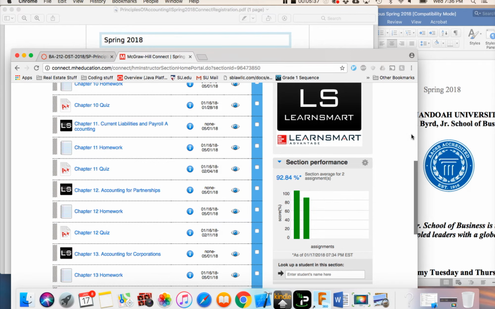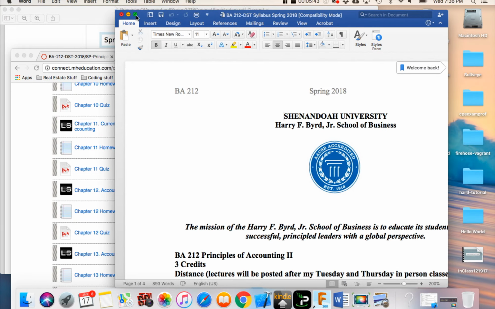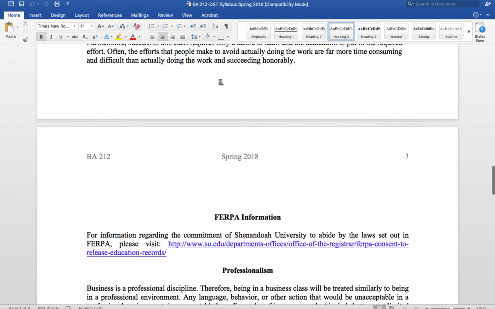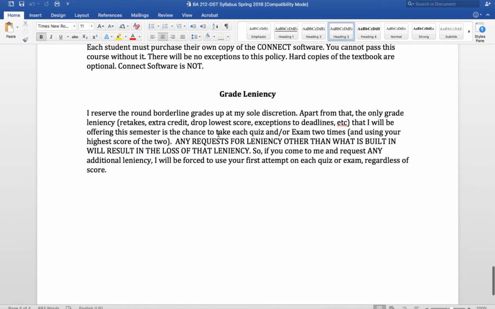One thing to note in the syllabus that's different from times past of me teaching, as far as grade leniency goes, the only grade leniency I'm going to be allowed to give to anyone this semester is that I've built in 2 attempts to each quiz, and there will be 2 attempts to each exam. That's the only thing I can do as far as extra points, extra credit, and anyone who asks for more than that, I will be forced to take away the second attempts. So you would just be given the 1 attempt on each item and the points you were given, and that would be your final grade.